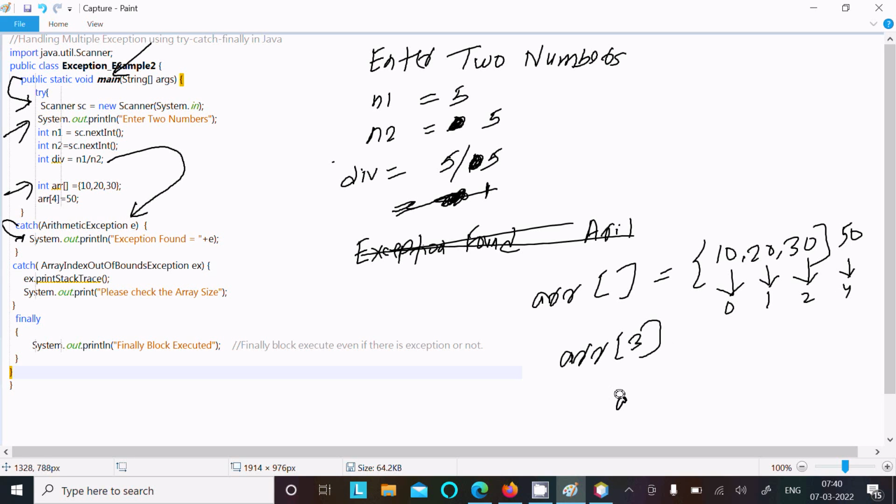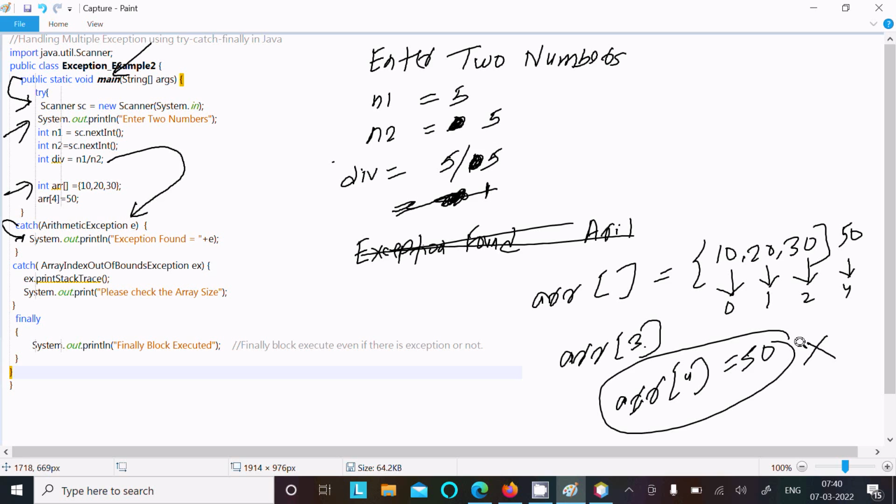So arr here, at the 4th index I'm trying to enter 50. There is only size 3, but I'm trying to enter 50 at the fourth index. So this is not possible, so an exception occurs.